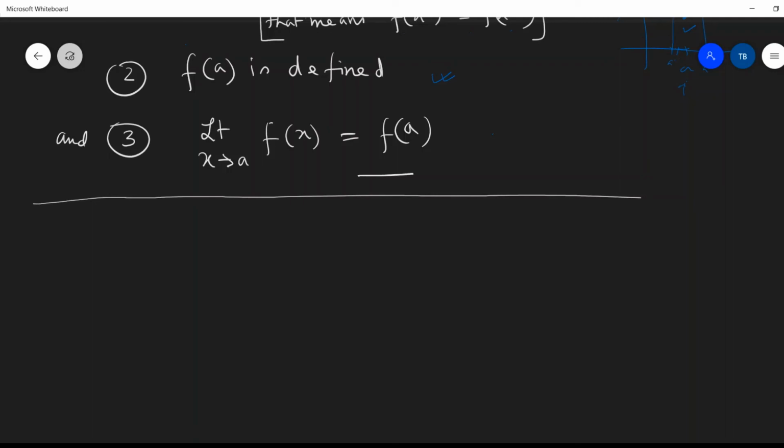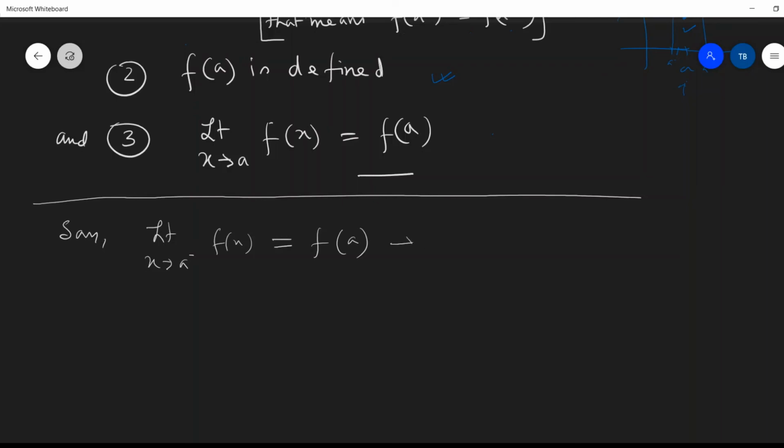Say we have found that limit x tends to a minus of f(x) exists and it equals f(a).